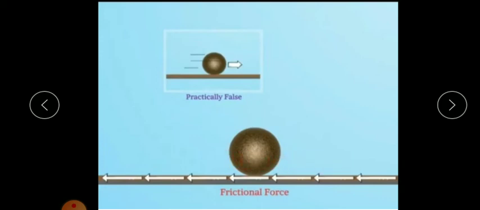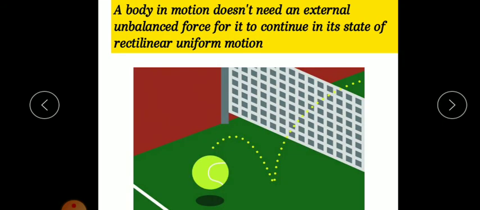So from this, Galileo came to one conclusion, that a body in motion does not need an external unbalanced force for it to continue in its state of rectilinear uniform motion. Rectilinear uniform motion means motion along a straight line.